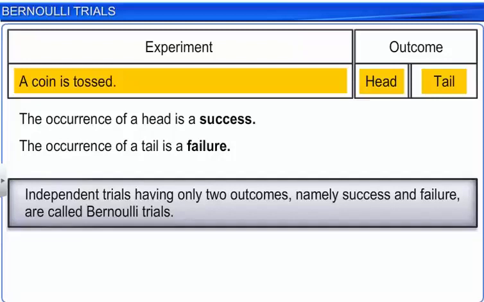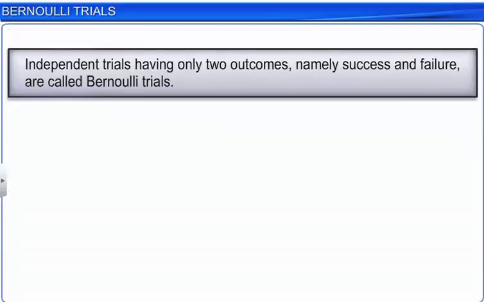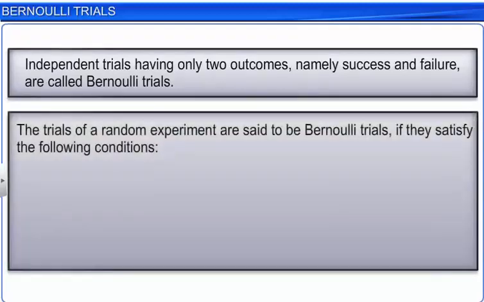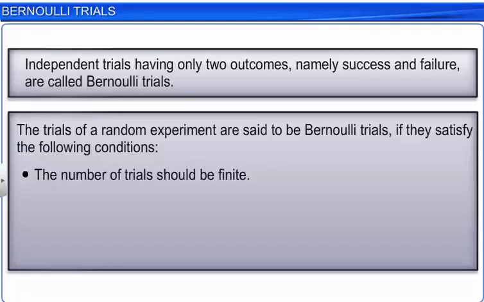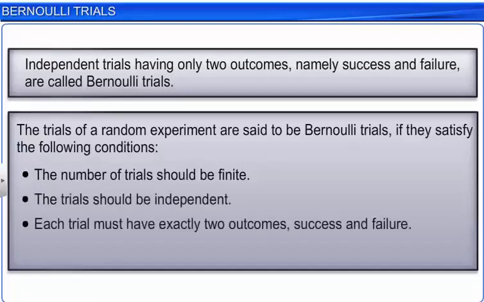In other words, the trials of a random experiment are said to be Bernoulli trials if they satisfy some conditions. The number of trials should be finite. The trials should be independent. Each trial must have exactly 2 outcomes, success and failure. The probability of success remains the same in each trial.